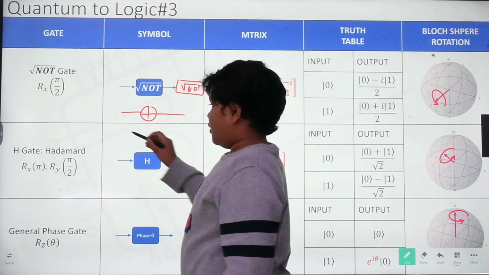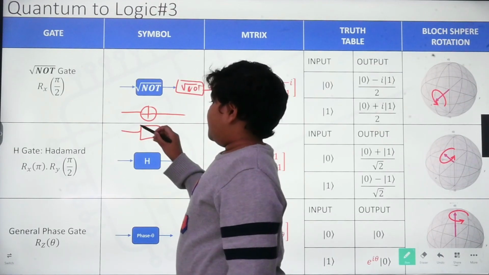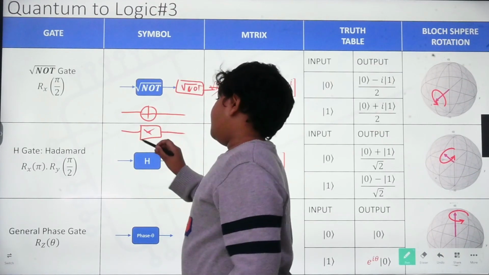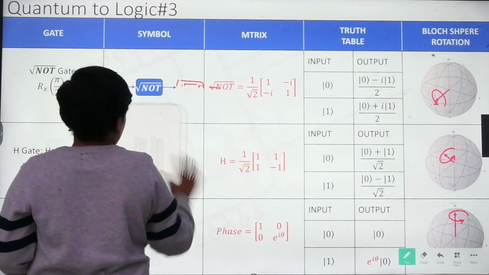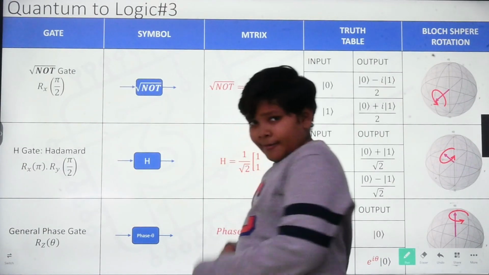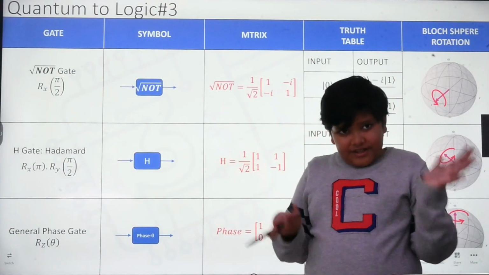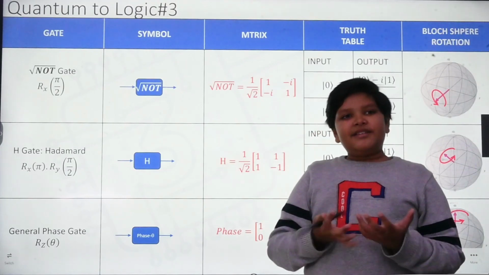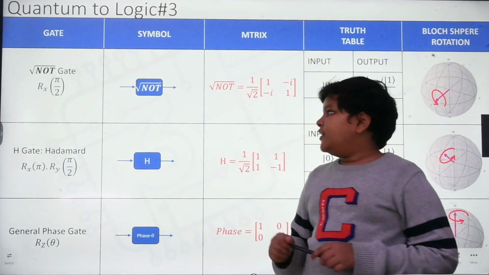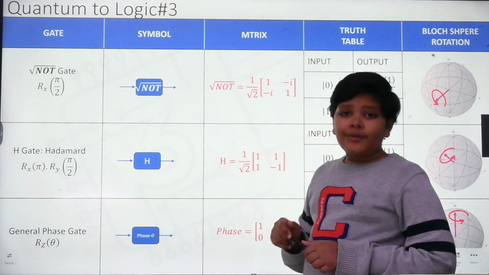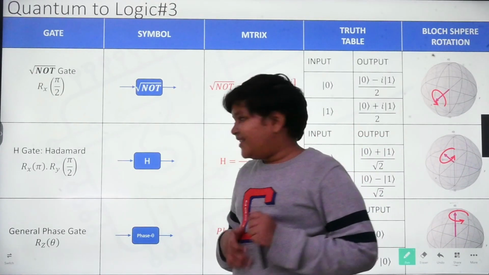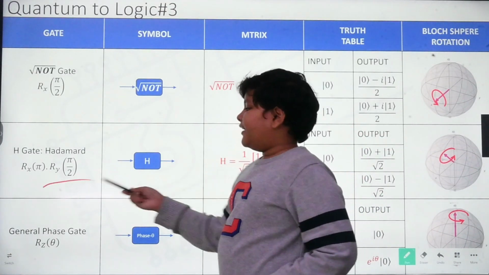This is how to draw a NOT gate, or you can also draw it like this, whichever way you want. It may look weird, and I think it does for everybody, but it's basically just quantum mechanical. That's how it works. It's just half of the regular rotation that a Pauli X gate does. So this is called a Hadamard gate.